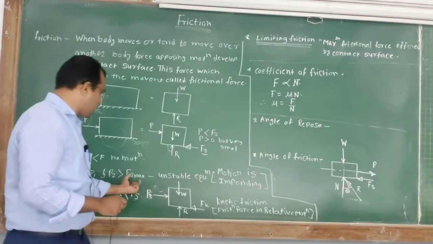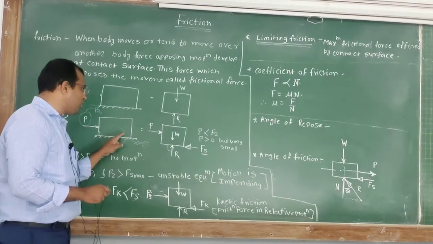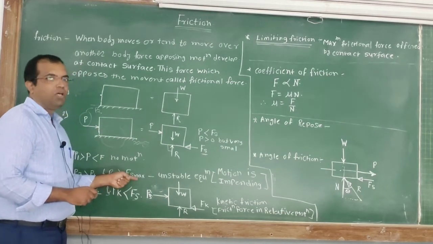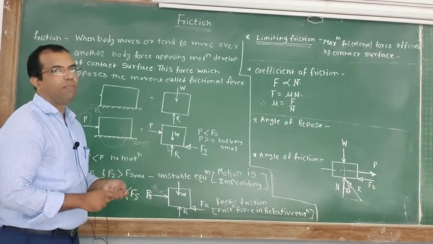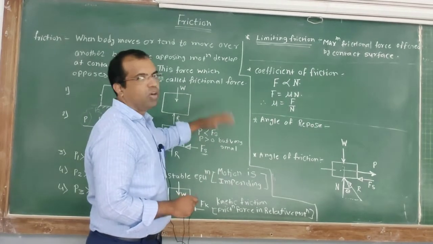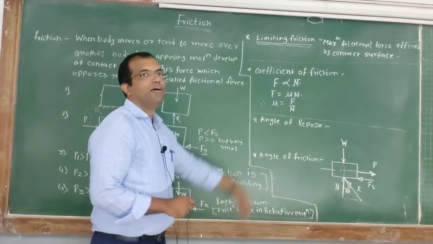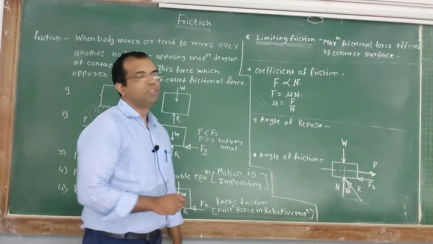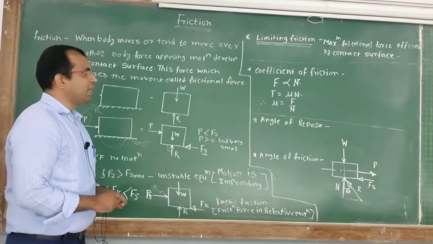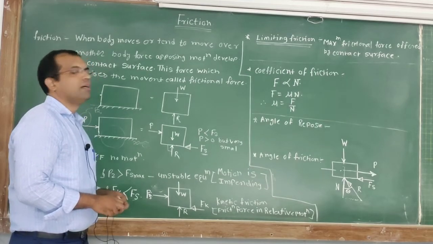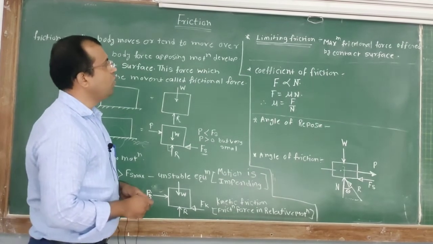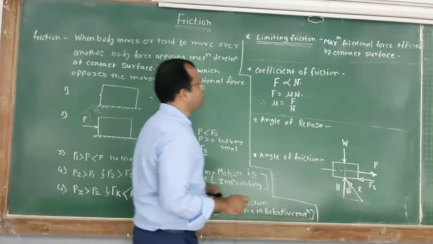So whatever frictional force is offered by this surface on the body will be maximum. This maximum value of frictional force offered by the contact surface on the body is known as limiting friction.